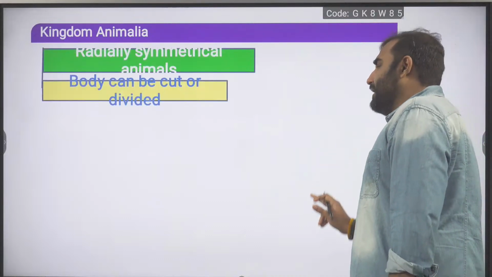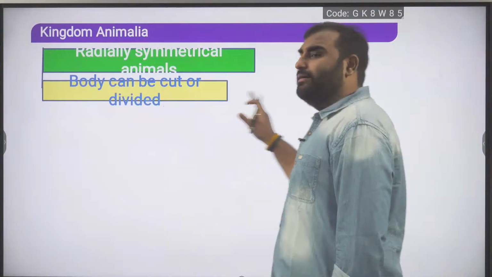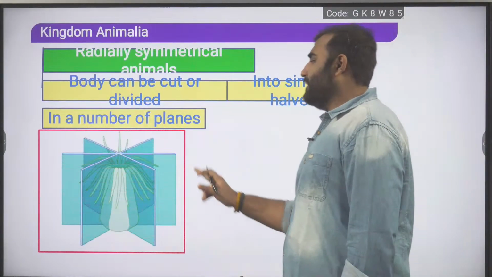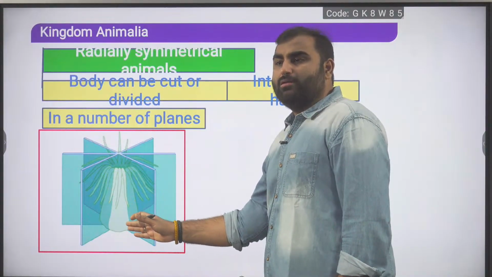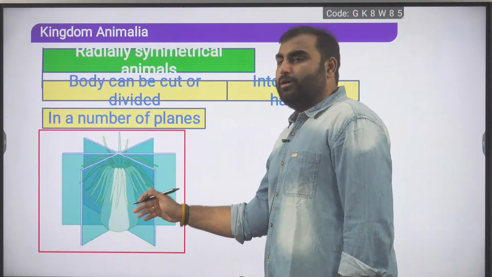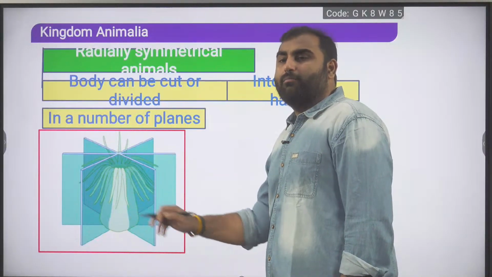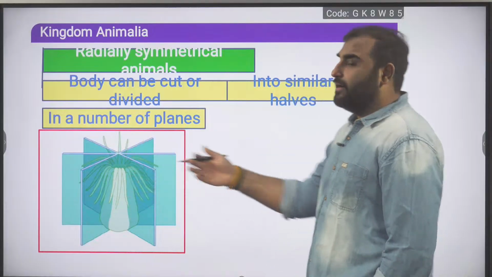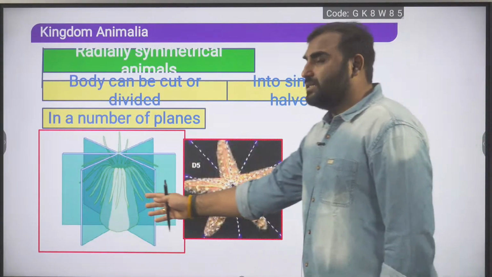Moving ahead. Radially symmetrical animals. In radially symmetrical animals, the body can be cut into similar halves through a number of planes. So see, there are multiple planes. This is a sea anemone. You can see plane 1, plane 2, plane 3 passing through the central axis of the body. So there are multiple planes through which the body can be divided into two equal halves. One example is sea anemone.